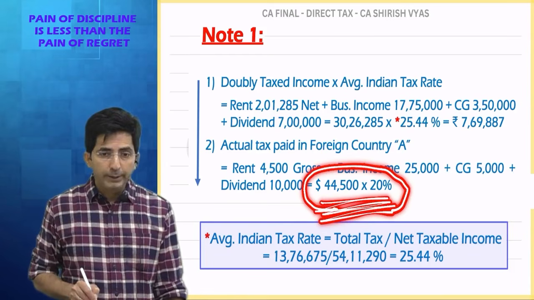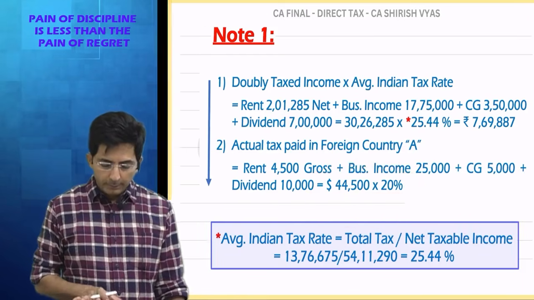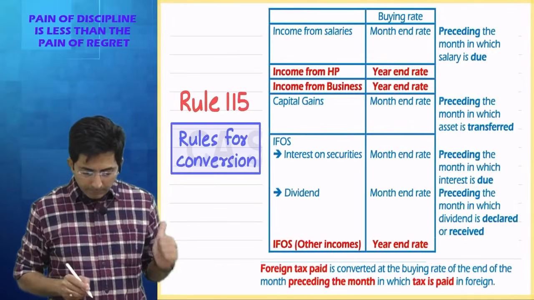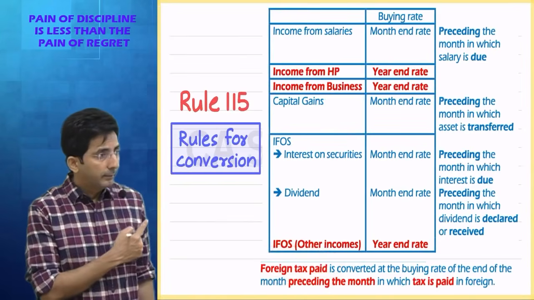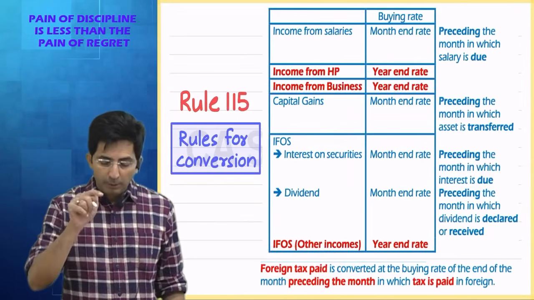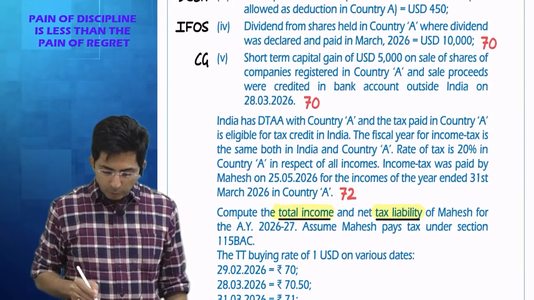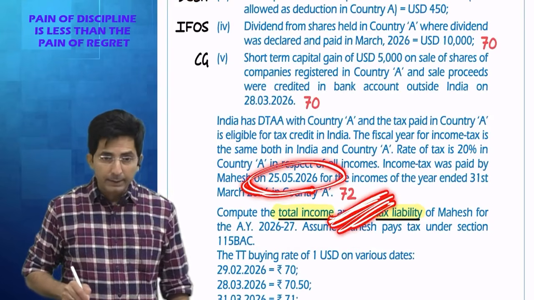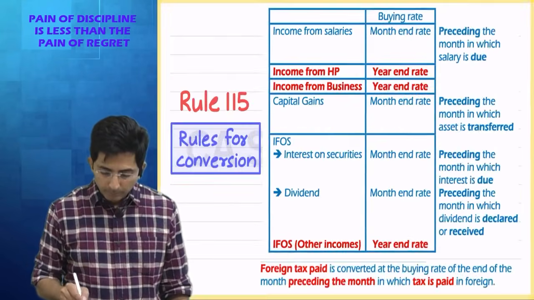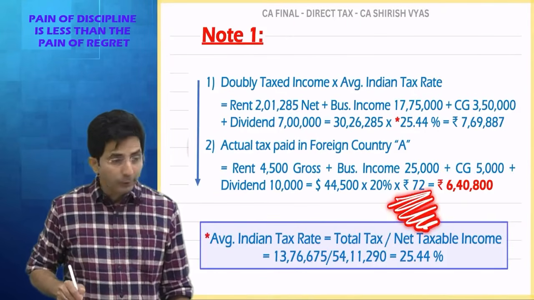How to convert into Indian rupees? This also I explained, right? Foreign tax paid, you have to convert according to the month end rate of the month preceding the month when you actually paid the tax. So when did you actually pay the tax? In the month of May. So we took April month end rate, 72. Multiply by 72.